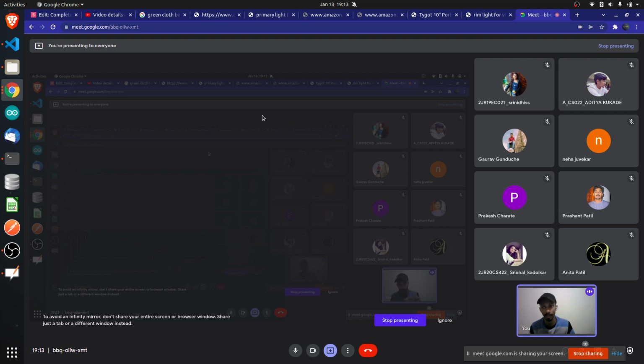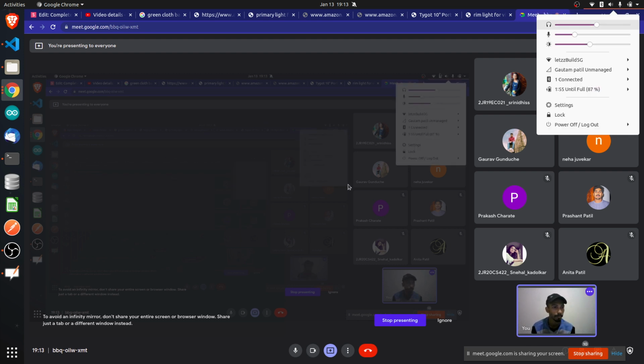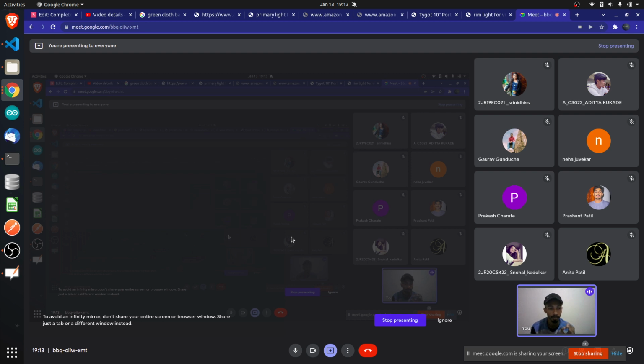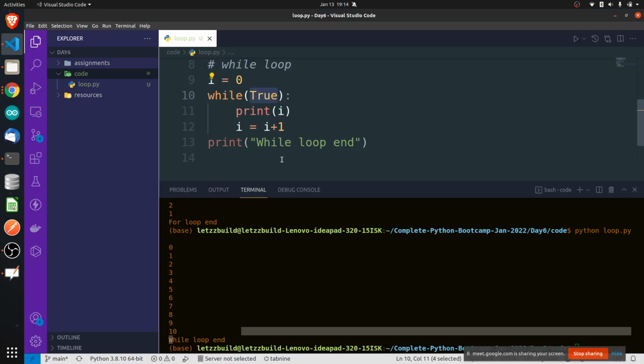Put a star mark, highlight it, and keep it in mind. Whenever you write a condition, when you substitute the values, as I showed you right now, the answer of that expression should always result in either true or false. It should not result in something else. When it becomes true, that time it will go inside. When it becomes false, it will come outside. Now I have a few questions after telling this very important point.